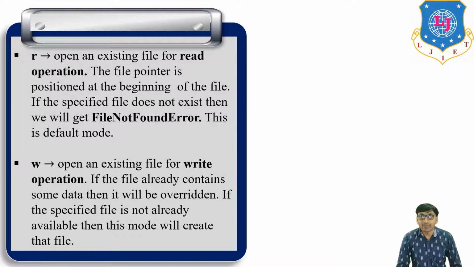So r is one type of mode, for read operation, to read the content of a file, and w is also one type of mode for write operation. It means it writes some data in the file, and if data is already present in the file, then the new data overwrites the pre-existing data.